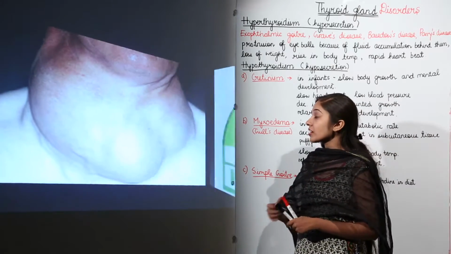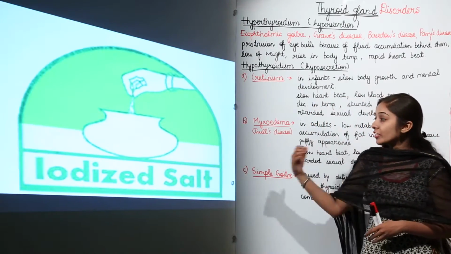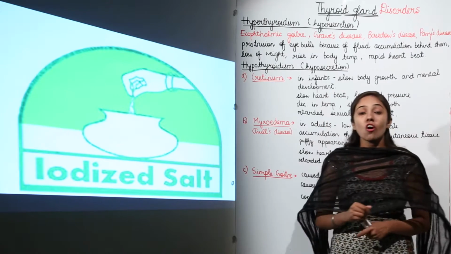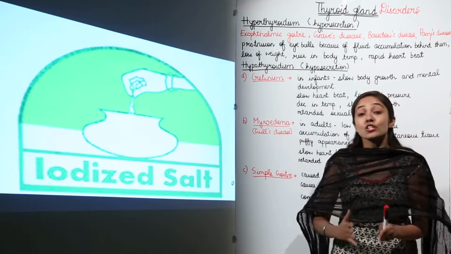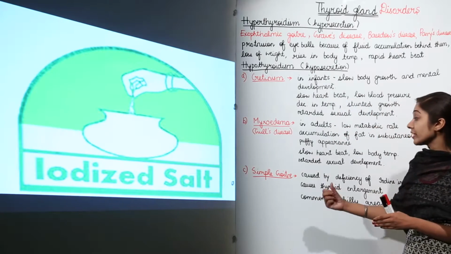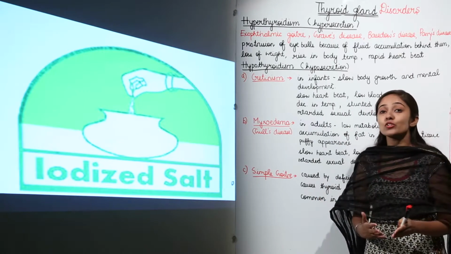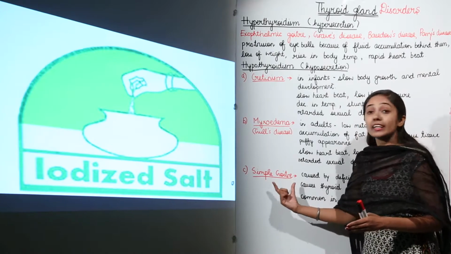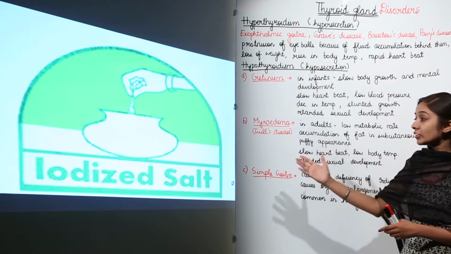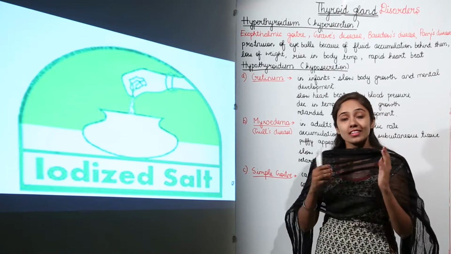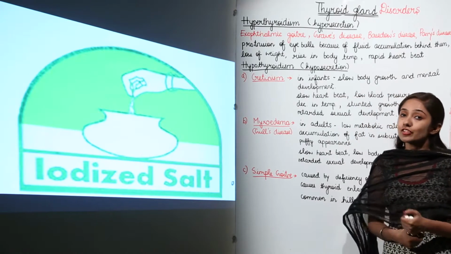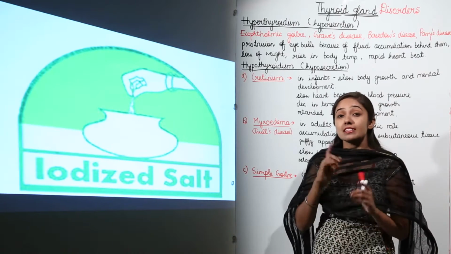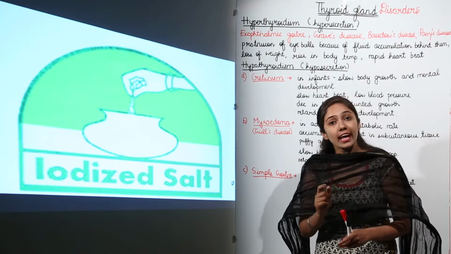And to combat this problem, we need to use iodized salt, the salt that contains iodine, so that we do not suffer from the deficiency of iodine, and hence we do not suffer from goiter. So, iodized salt is preferred in the diet to combat the deficiency of iodine, because iodine is necessary for the functioning of the thyroid gland.